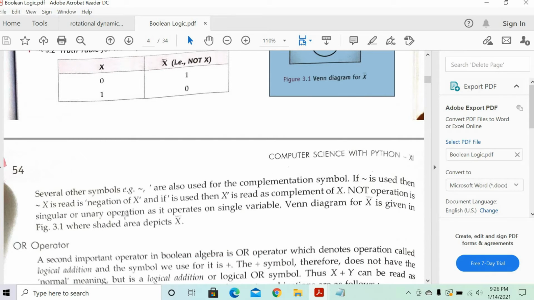You might have seen the tilde on the keyboard, the first key from the left in the top row. It looks something like this. This sign is called the tilde.